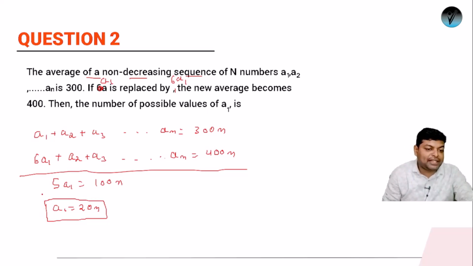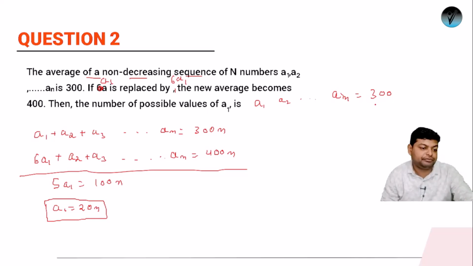First of all, if I look at it, what we have to do is add all the numbers a1 plus a2 plus a3, and the sum should be 300n. Or we can say if I take the average of a1, a2 up to an, it should be 300.